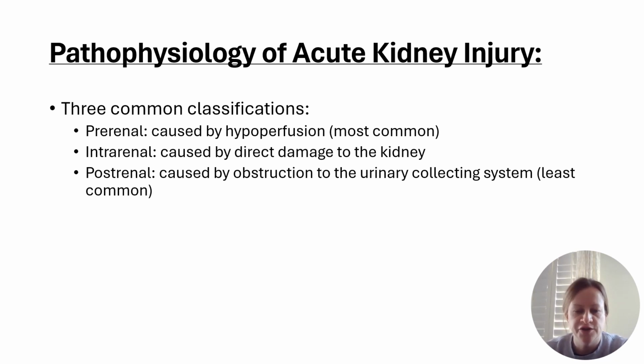Pathophysiology of acute kidney injury. Three common classifications include pre-renal. This is the most common and is caused by hypoperfusion. Next is intrarenal, caused by direct damage to the kidneys. Postrenal, this is the least common form, and it's caused by obstruction of the urinary collecting system.